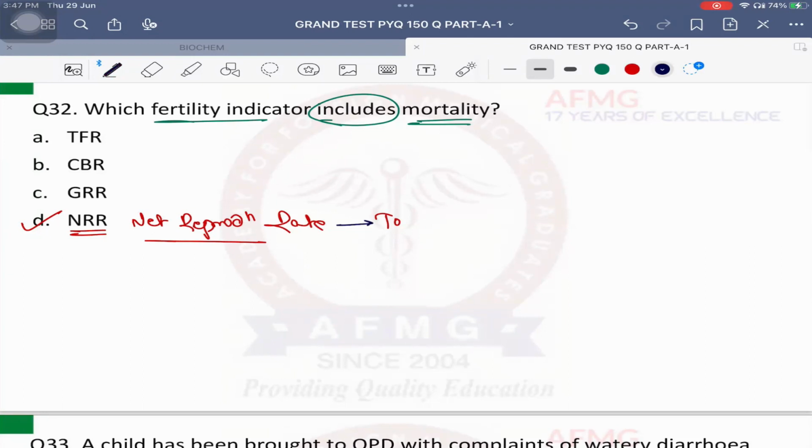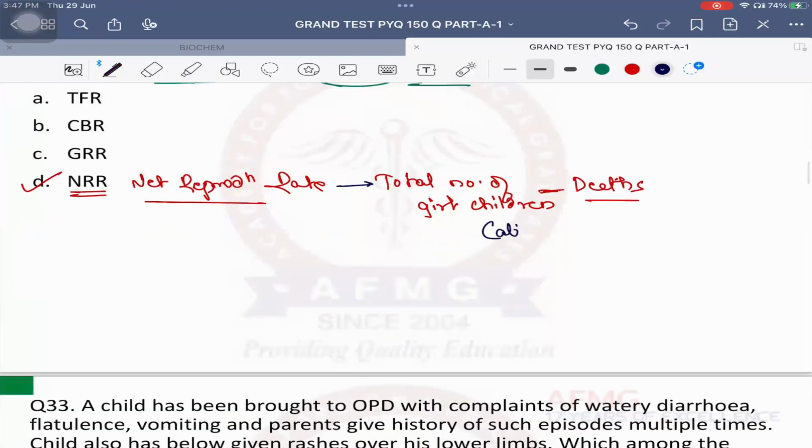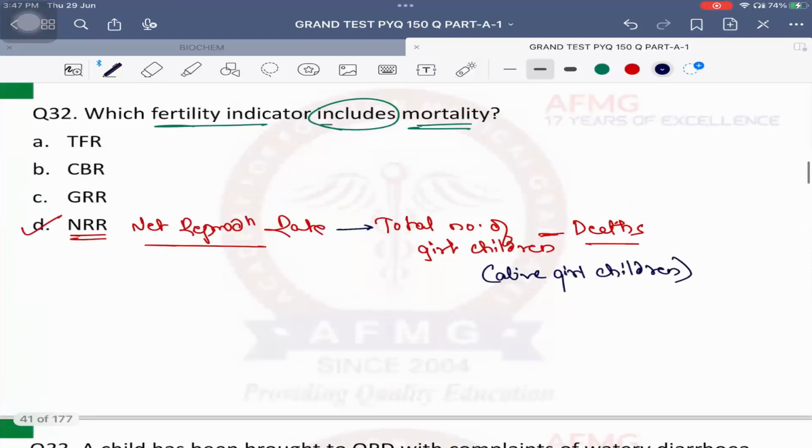But net means total number of girl children minus mortality, that is nothing else but deaths. That is, it is the total number of only alive girl children.